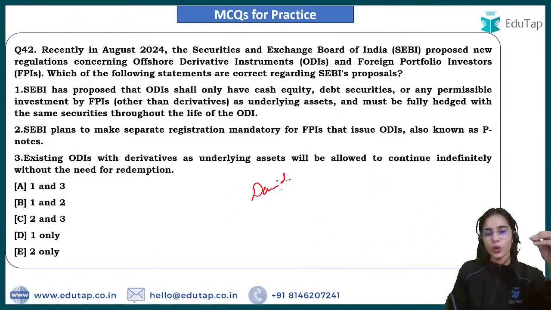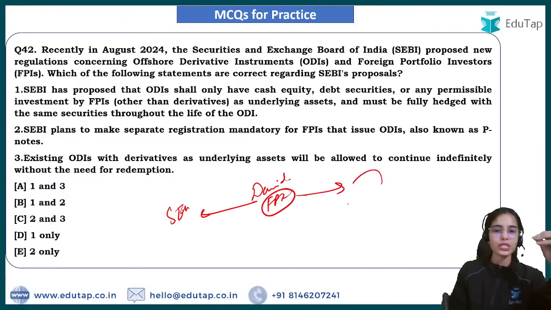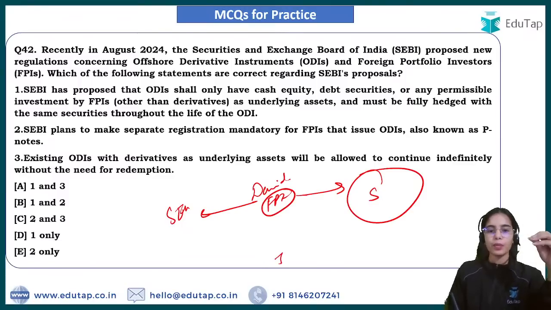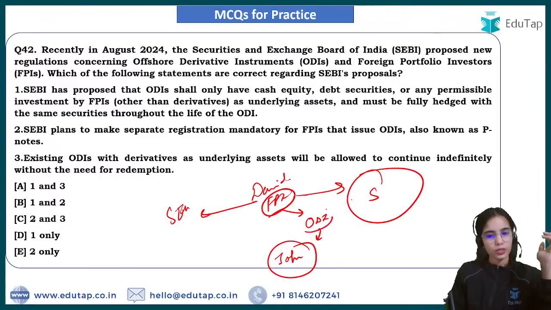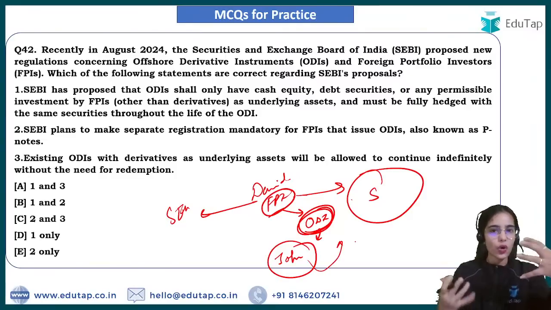So David, who is a foreign portfolio investor, is registered with SEBI and he can invest in the securities of our country. But John is not registered with SEBI, so he cannot invest in the securities of our country. So David is buying the securities and is selling the ODI to John. So John is able to have the exposure to our securities indirectly.